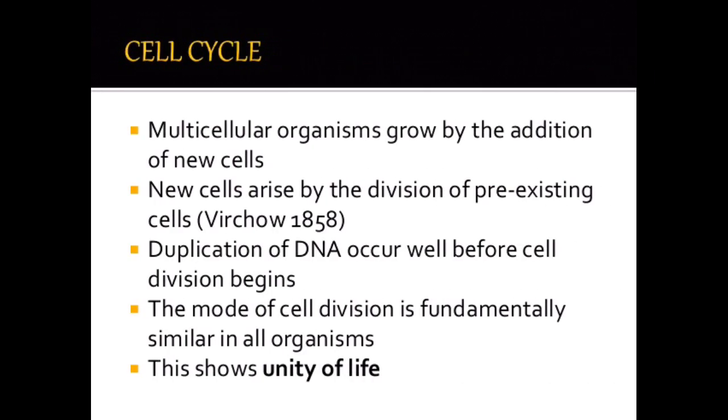First of all, you see the cell cycle. Multicellular organisms grow by the addition of new cells. New cells arise by the division of pre-existing cells. That was given by Virchow in the year 1858. Duplication of DNA occurs well before cell division begins. The mode of cell division is fundamentally similar in all organisms. This shows unity of life.